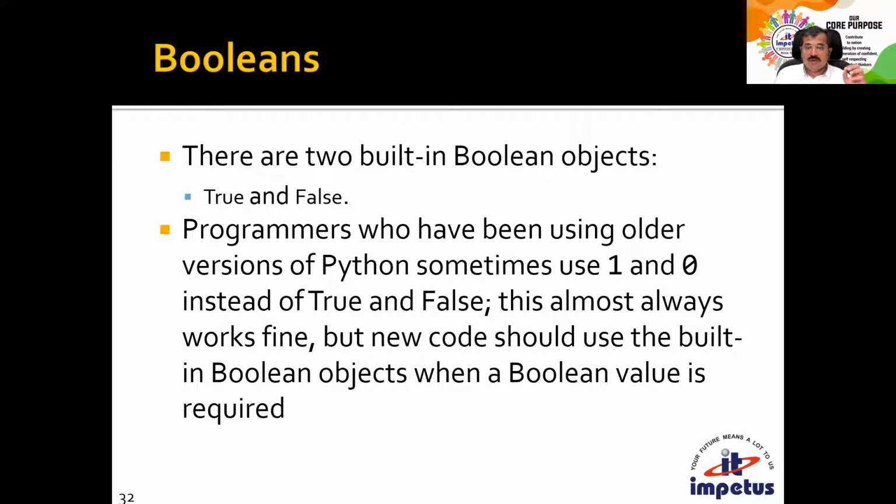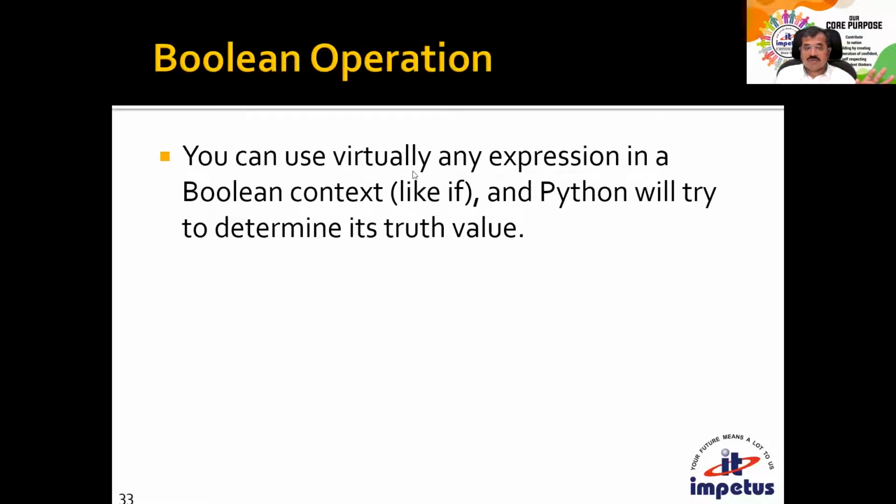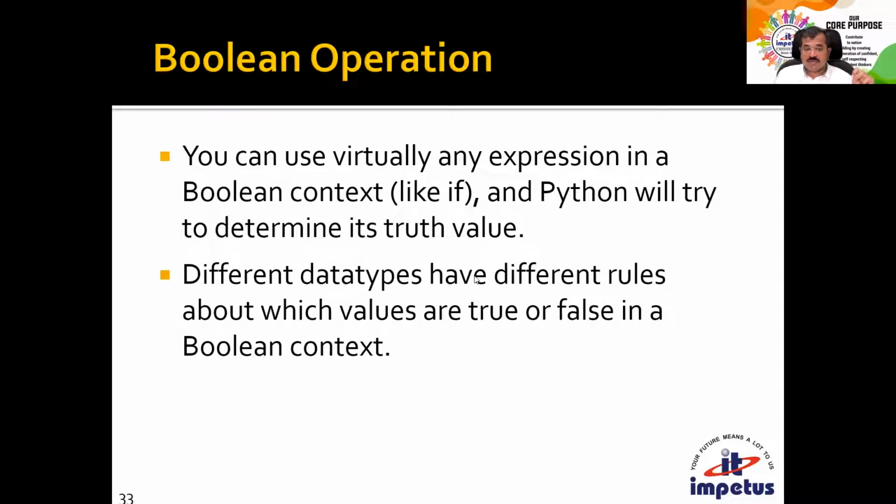For programmers who have been using older versions of Python, or who come from C or C++, 1 is true and 0 is false. In Python there is nothing like that. In Python, true is true and false is false. So you should use the built-in Boolean objects wherever Boolean values are required. We'll avoid using 0 and 1 to represent true and false now. We'll use True for true and False for false. You can use virtually any expression in a Boolean context, like if, and Python tries to determine the truth value.